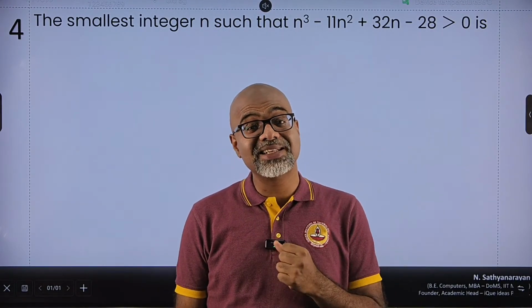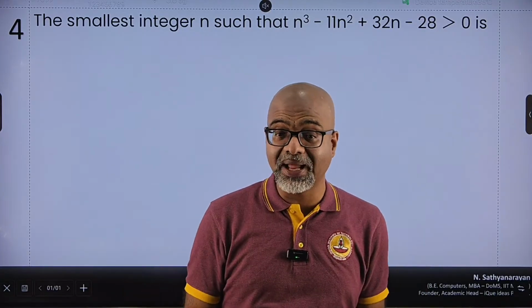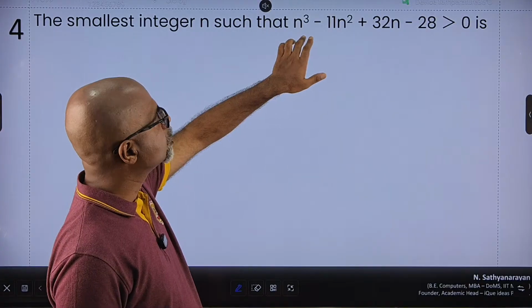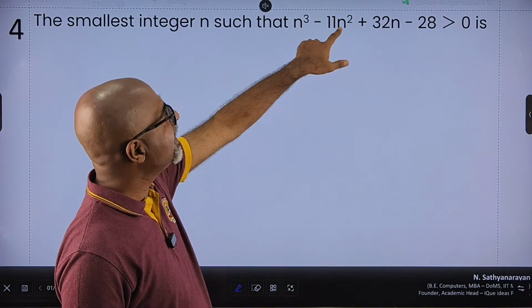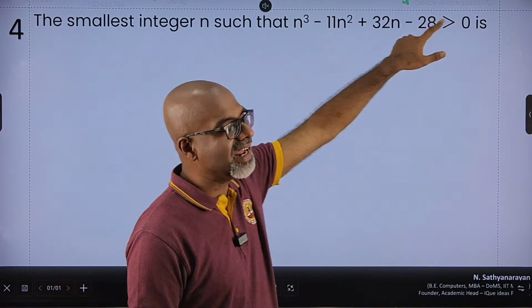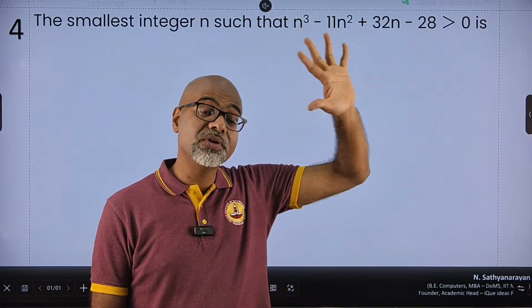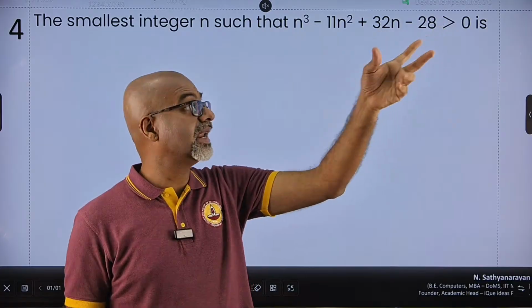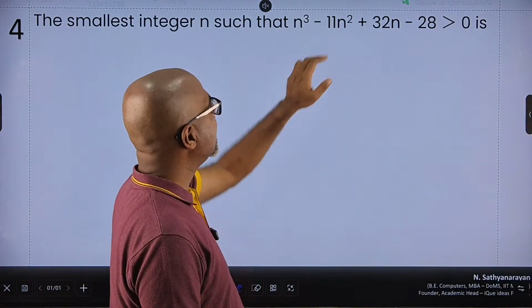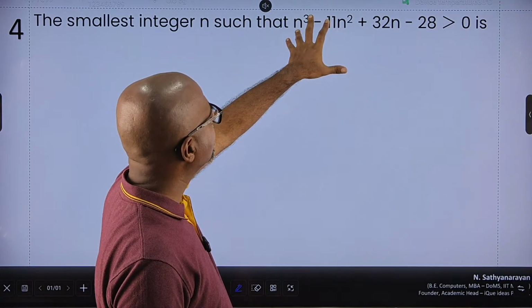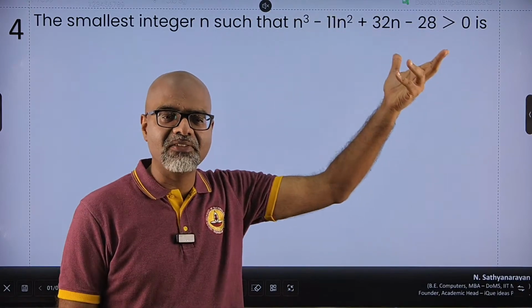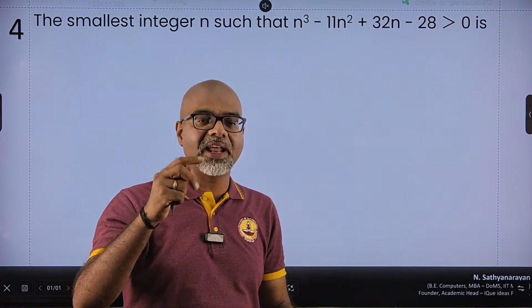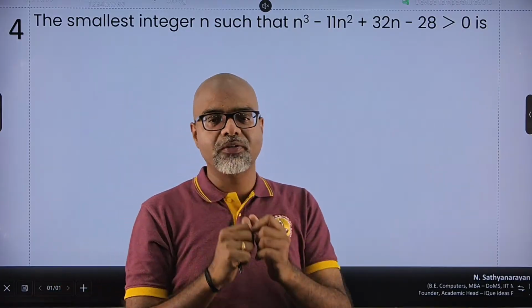How do I factorize this? I can start randomly plugging in numbers. Intelligently, if I take small numbers 1, 2, 3, 4, then 11n square is negative and 28 is negative. So I need some really large value of n which is going to make the entire thing positive. So if I take values like 11, I can assume n is 11, I can assume n is 10, and then keep on going down till I get a number where it turns negative, right? That is one way of doing it.